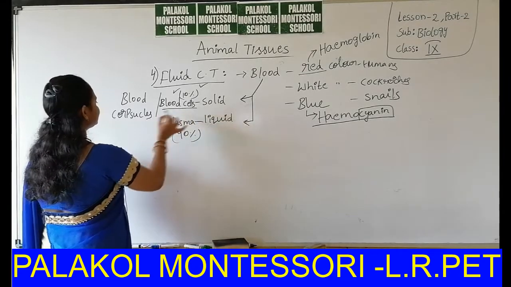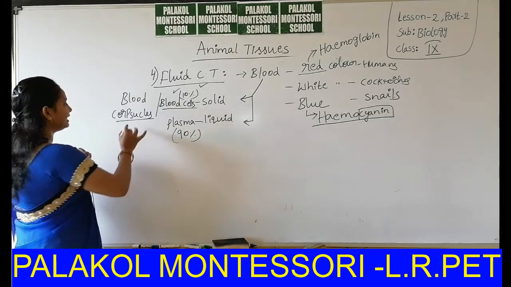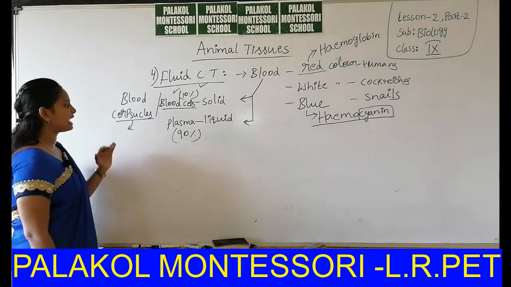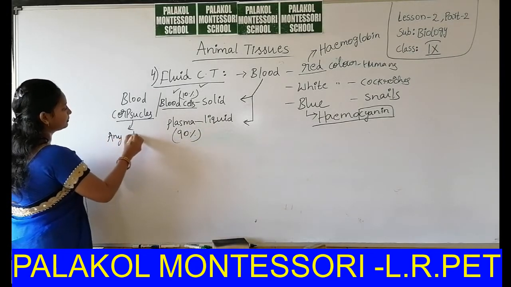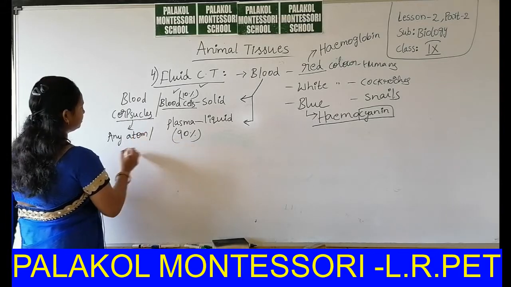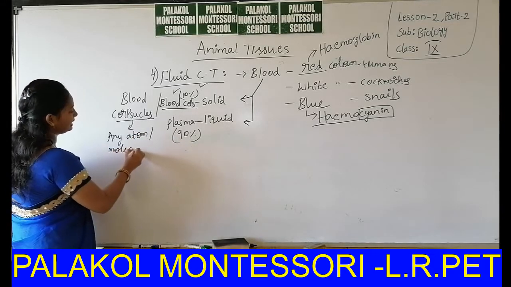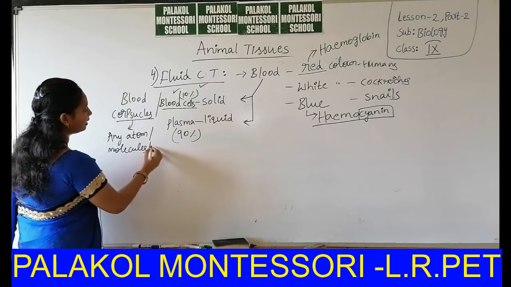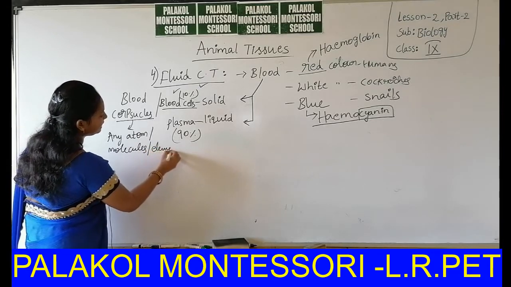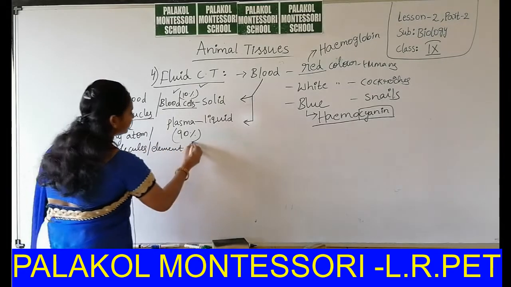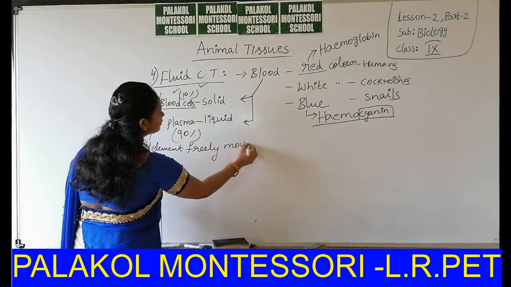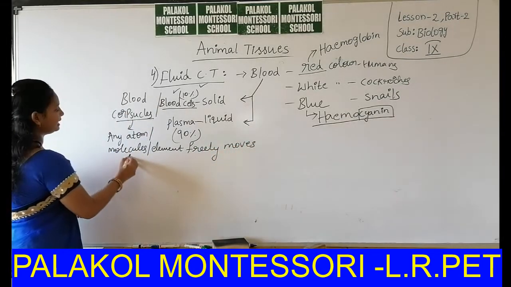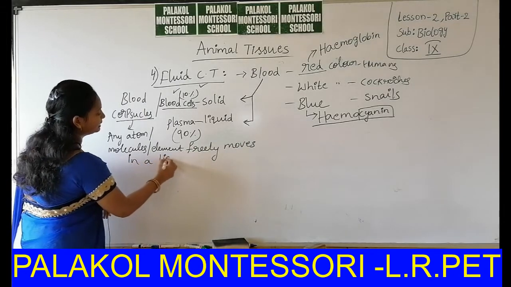Okay, blood cells are blood corpuscles. Why is it called corpuscles? A corpuscle is nothing but any atom or molecule or any element that moves freely in a liquid.